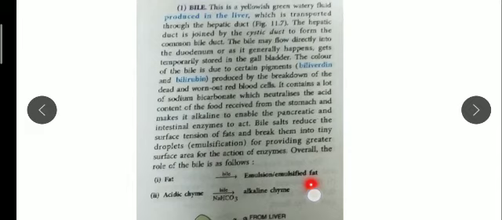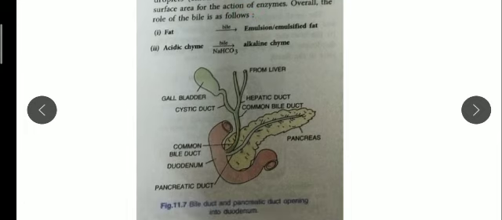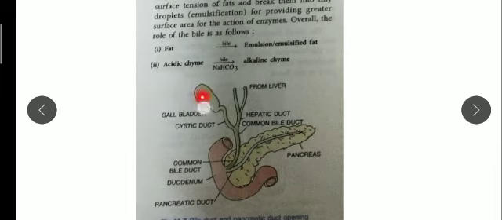So this is the emulsification process, so that enzymes can easily act upon it. Remember these two reactions. And this is the picture of the gallbladder. Here you can see the pancreas. This yellow color is the pancreas. This is the gallbladder. From the liver only, this bile is coming.